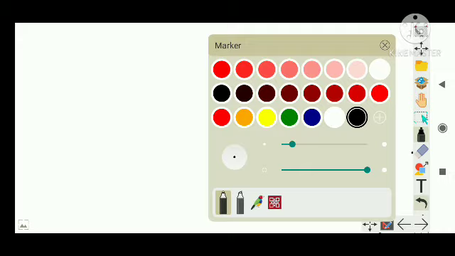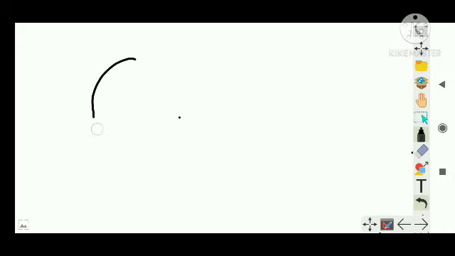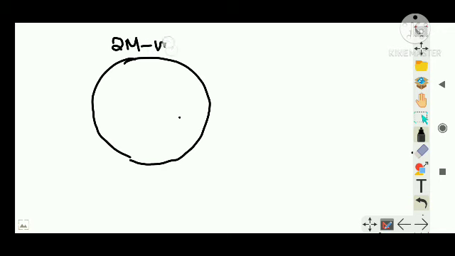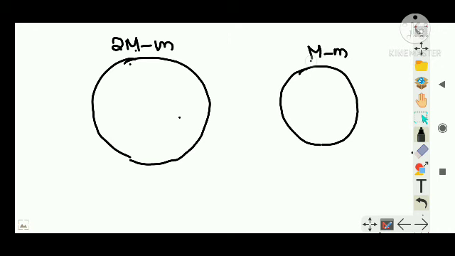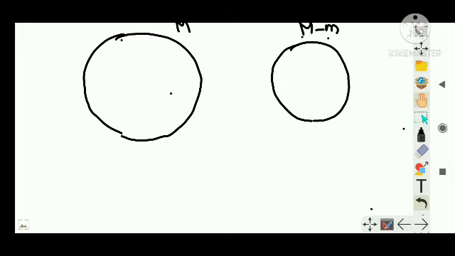Let us say that the mass, I'm just introducing a term, okay? Let's say there is a block here, right? Let's say it is having 2M minus m mass. Suppose its mass is 2M minus m. And from there, I am going to remove a mass capital M minus m, right? From 2M minus m, I am removing capital M minus m, means now the mass of this object becomes just m, right? So after splitting, the two masses are now capital M and the other mass is capital M minus m, right? Clear? You can do it any way, but this is better for calculation.